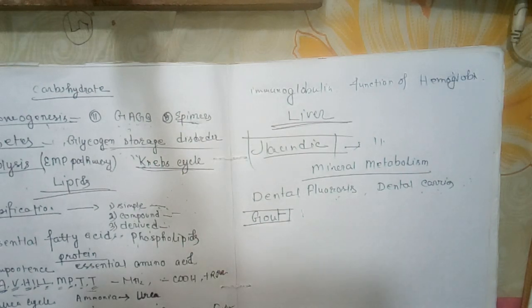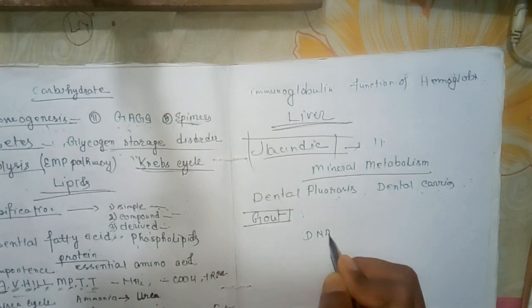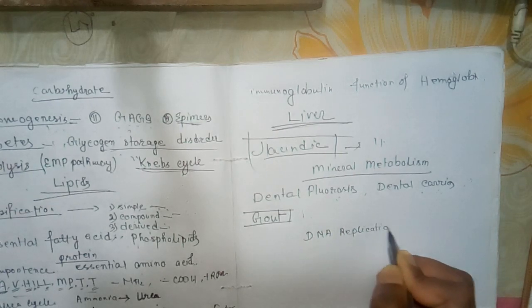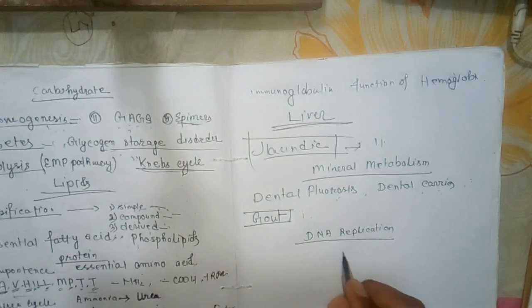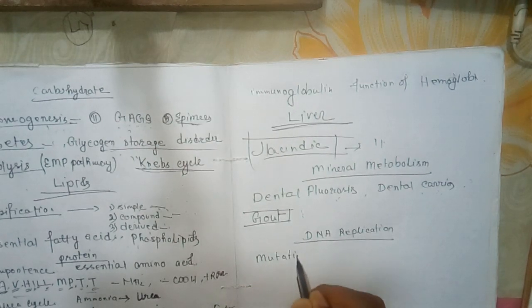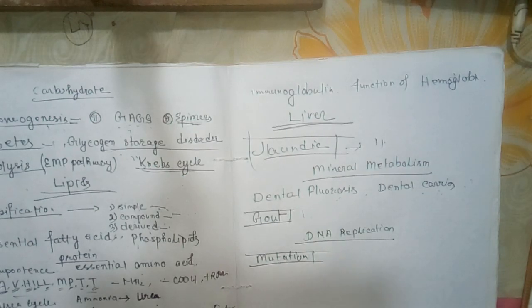Now from the next chapter, that is DNA replication. In DNA replication, mutation is one of the most important topics. Mutation is defined as a change in the nucleotide sequence of DNA.